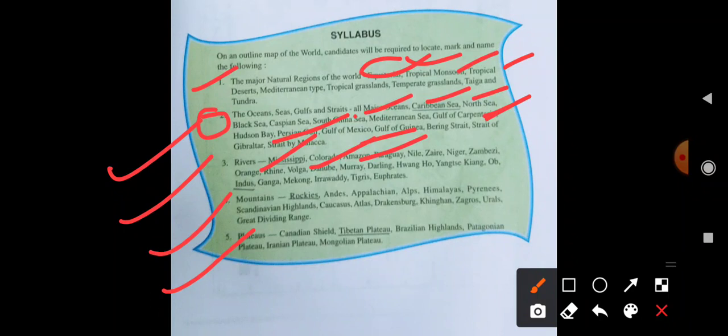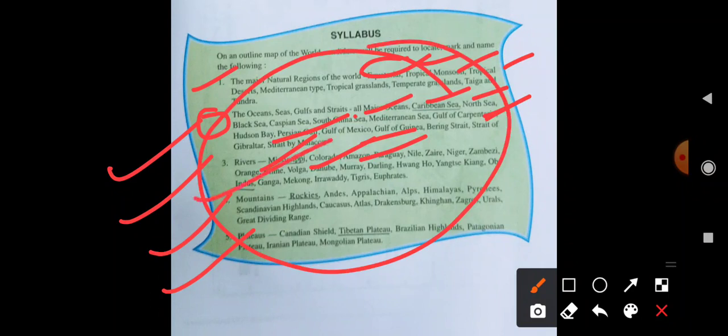Don't wait for your final examination, because most of the students think that they will learn in the examination, but it is not a thing of learning or understanding. It is only by practice. You have to practice daily. You have to see each location daily, two or three locations daily.